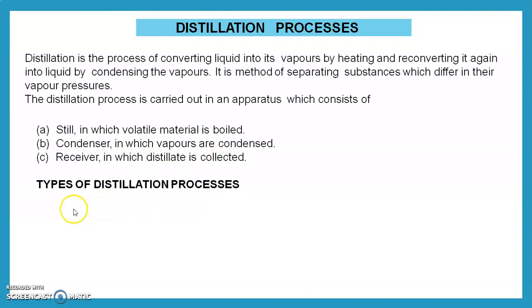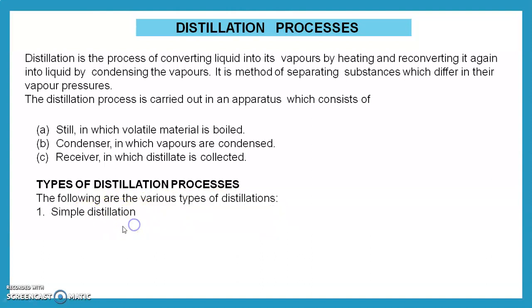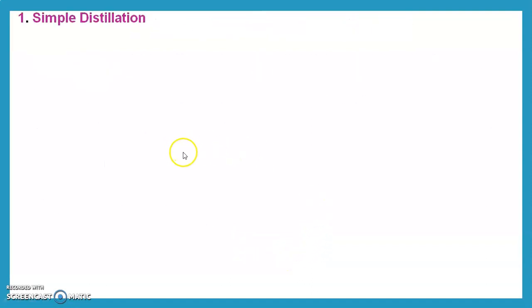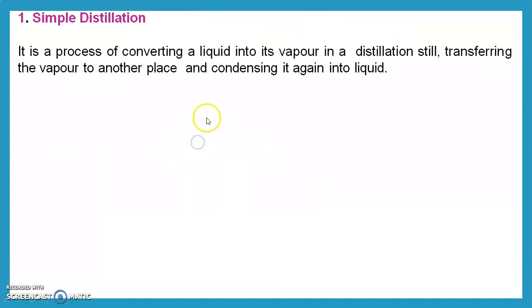Then we see the types of distillation processes. Following are the various types: simple distillation, distillation under reduced pressure, fractional distillation, steam distillation and destructive distillation. First of all, we see what is meant by simple distillation.